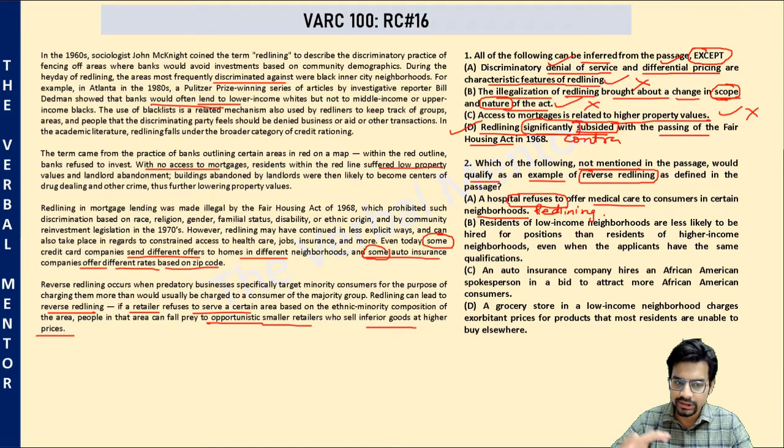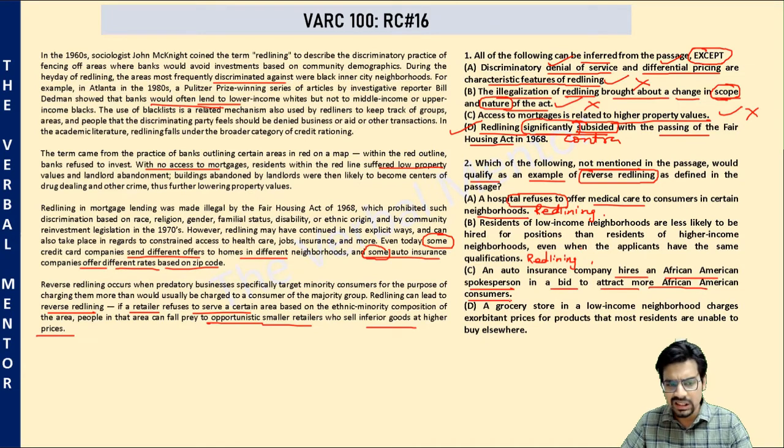Offer of service at an exorbitant price in such an area is reverse redlining. Residents of low-income neighborhoods are less likely to be hired for positions than residents of higher income neighborhoods, even when the applicants have the same qualifications. It is also parallel to redlining. An auto insurance company hires an African American spokesperson in a bid to attract more African American